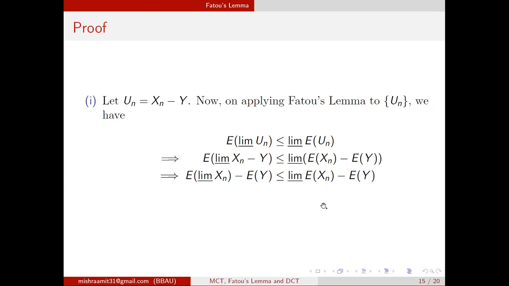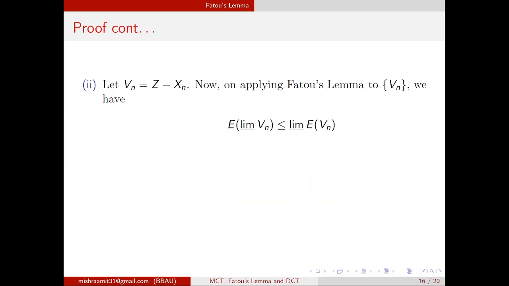Now since y was integrable, the expected y is finite. So if the expected y is finite, we can add this expected y on both sides and we get the expected value of limit inferior xn less than or equal to the limit inferior of expected xn, and this completes the proof of part 1.